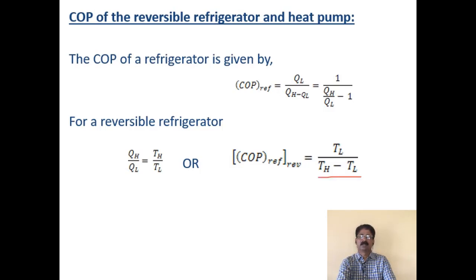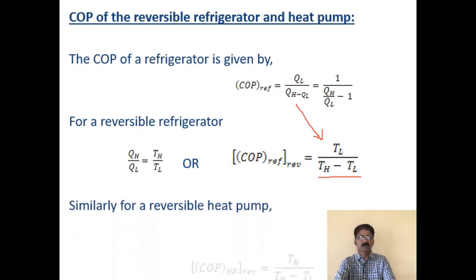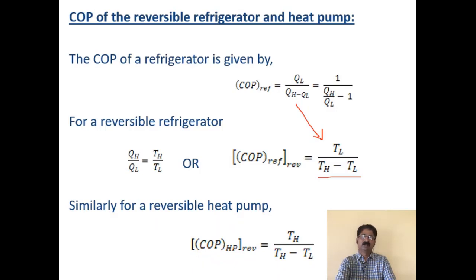So that means you can connect directly here. Wherever QL is there, you write TL, and for QH you write TH, because they are directly linked: QL corresponds to the reservoir at temperature TL, and QH corresponds to the reservoir at temperature TH. Similarly, for the reversible heat pump, you can write it as TH by (TH minus TL), where the formula is QH by (QH minus QL). So in place of QH, you write TH.